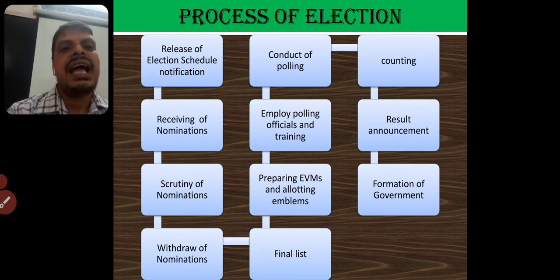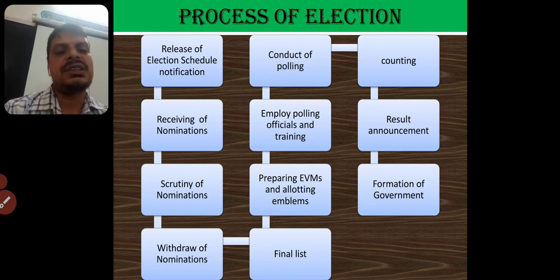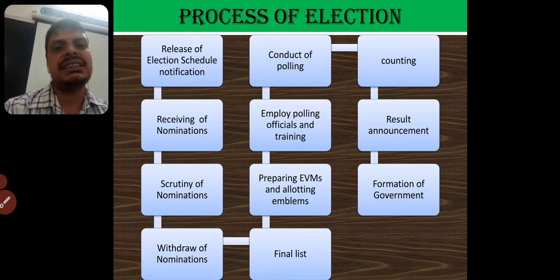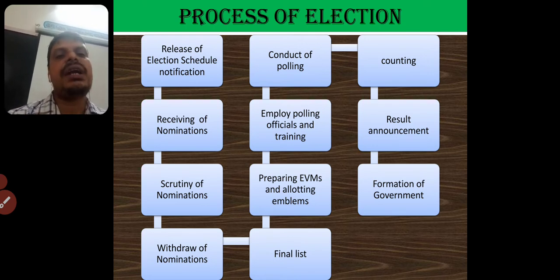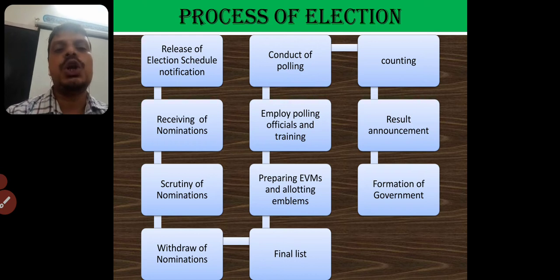Next, as we have already gone through, the process of election, how this process is done. Before elections, first the Election Commission will release the schedule for notification. Second, they receive the nominations from the candidates.